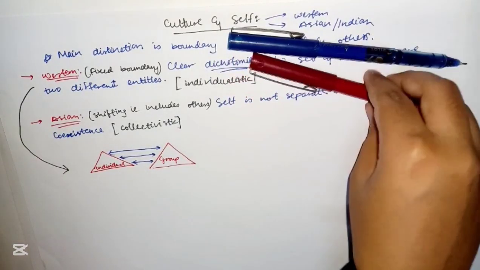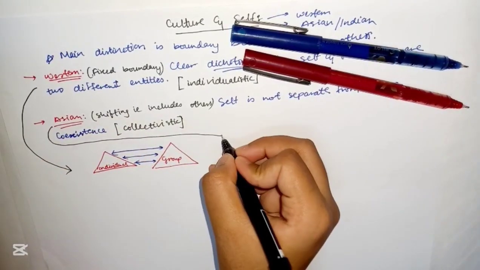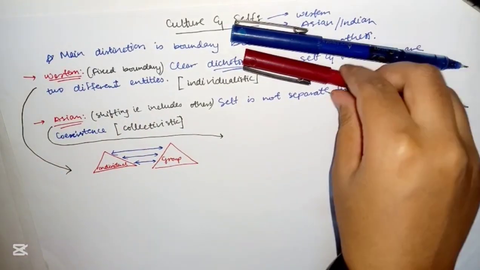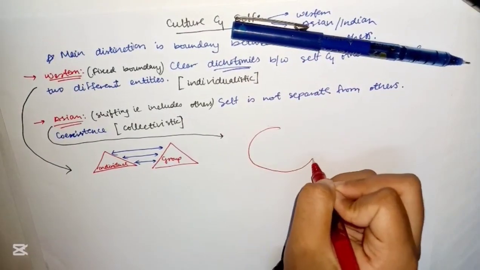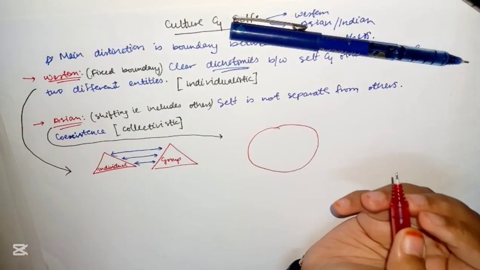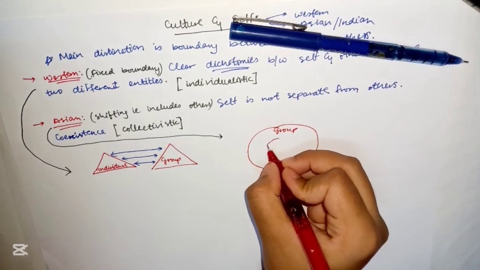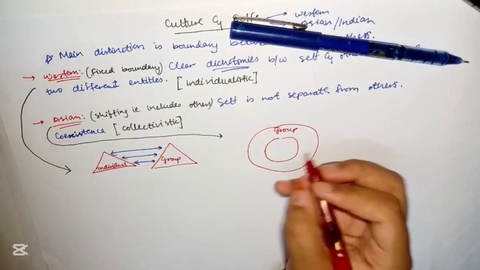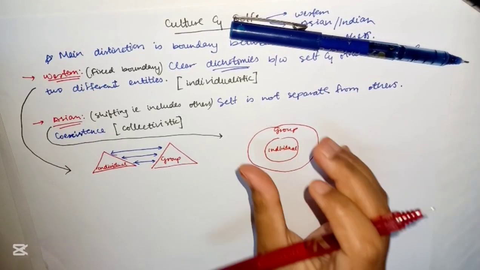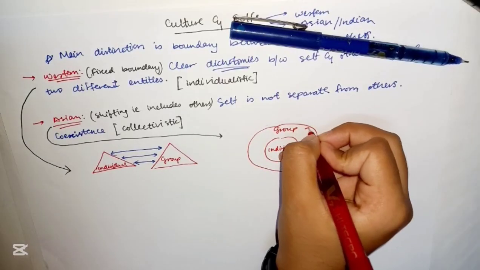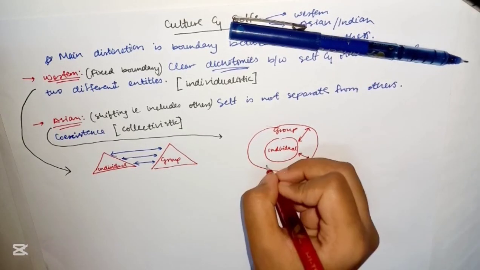But in the Asian way, this is a circle, that is the group, and the individual is in the group, merged, one circle. I include you in this, you include me in this, that kind of situation.